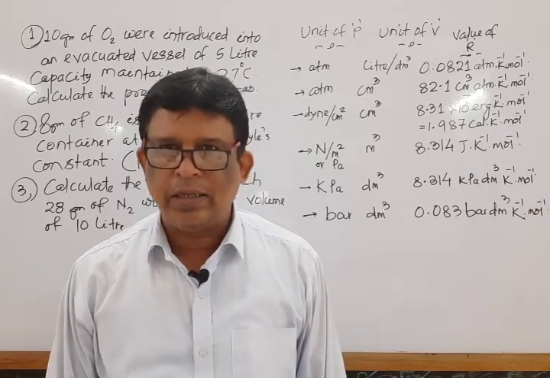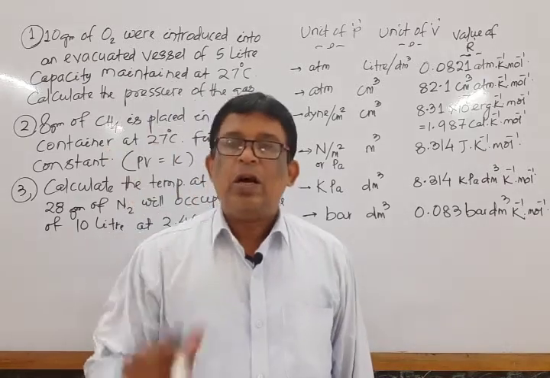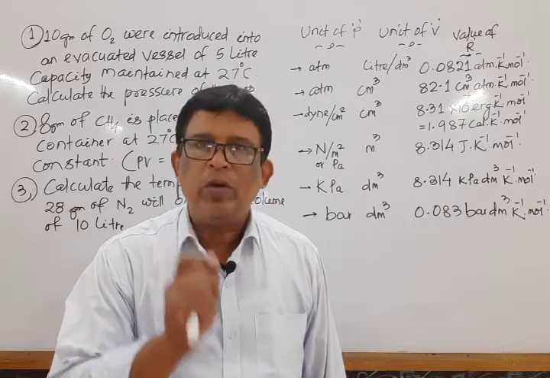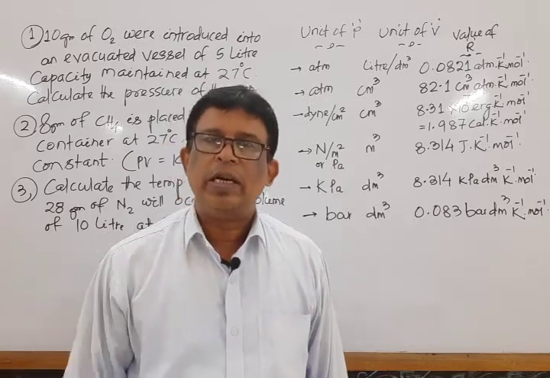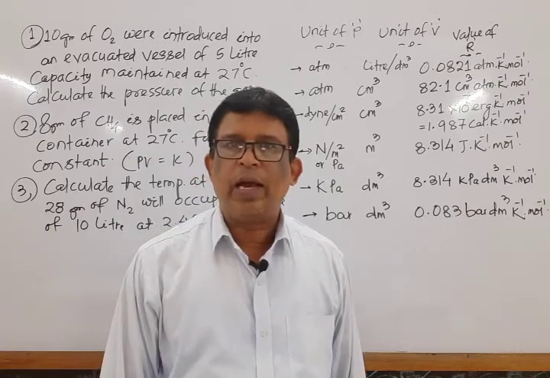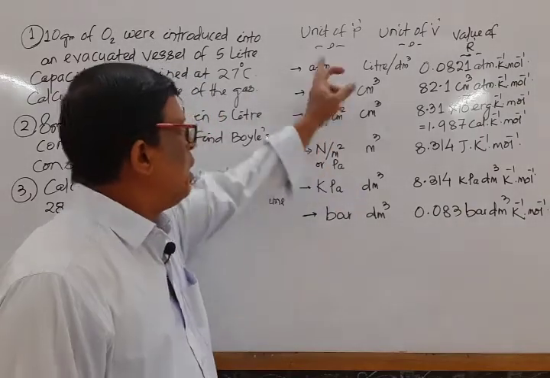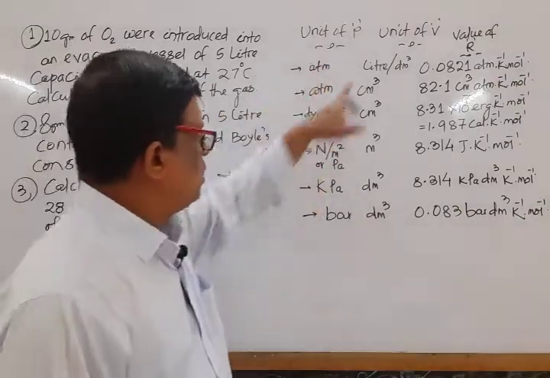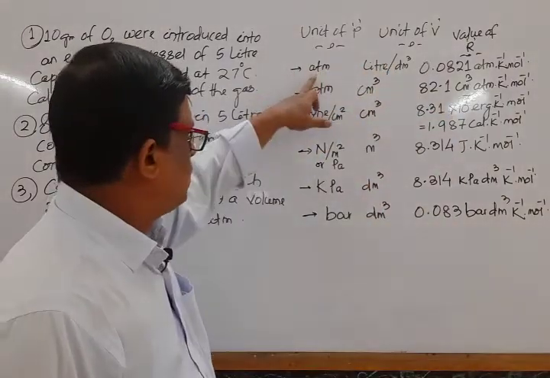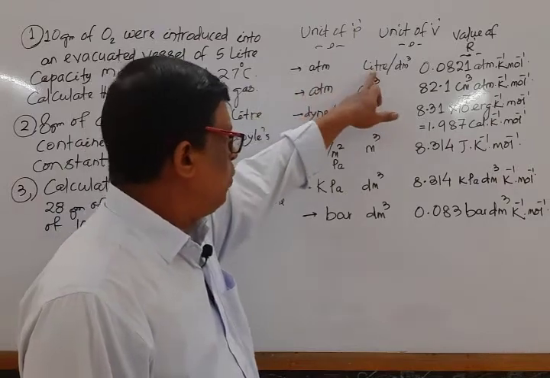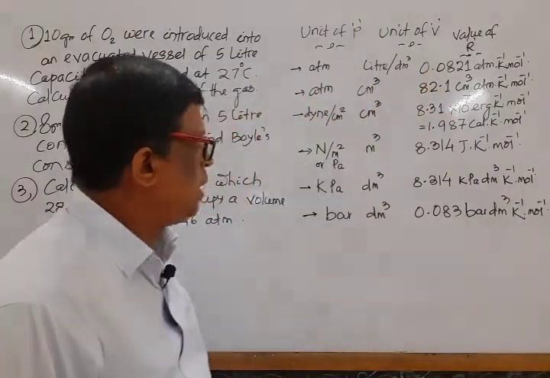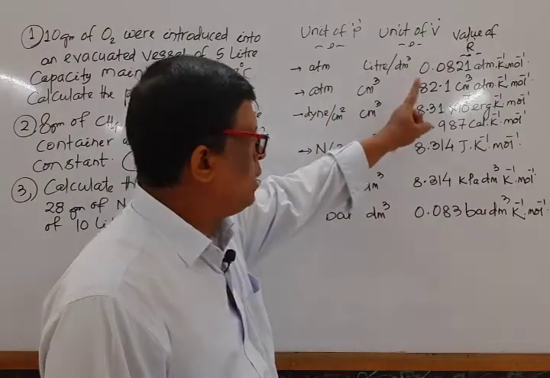Important to note that R is known as the gas constant, or universal gas constant. It has a different value at a different unit, already discussed. Mark that till I write this one. These are the units of pressure, these are the units of volume, and the numerical value of R. If the pressure is in atmosphere and volume in liter or decimeter cube, the value of universal gas constant is 0.0821.